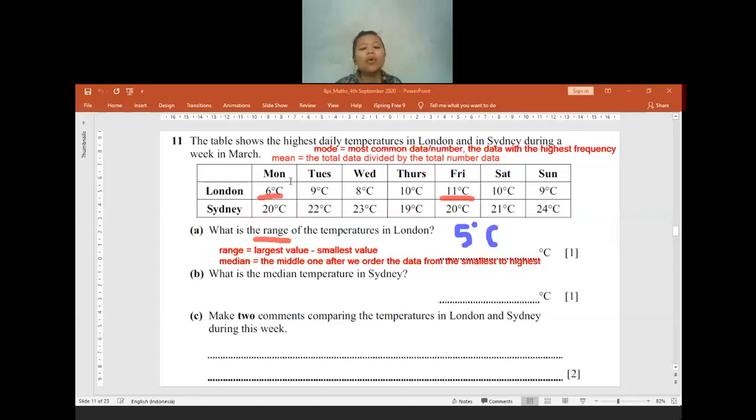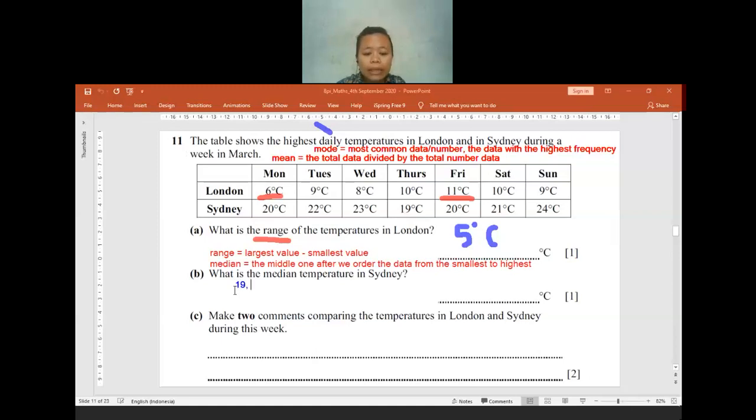For question B, what is the median temperature in Sydney? To find the median, remember we have to order the data from the smallest to the highest. So we have to order everything first. So in here, from Sydney, we have to write it from the smallest one. The smallest one is 19, so I write 19.